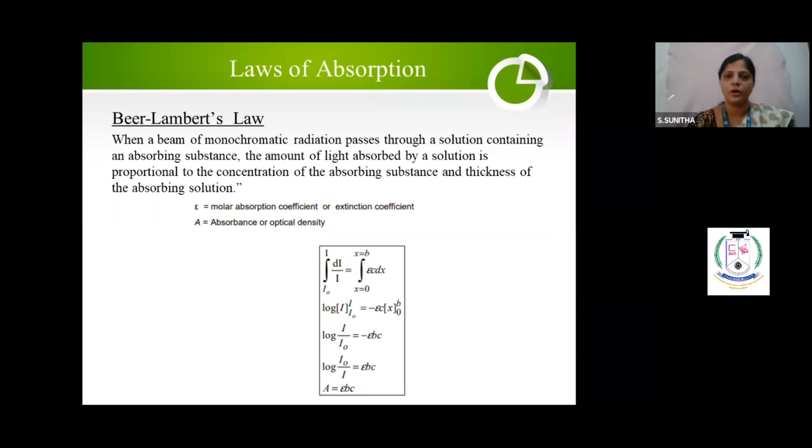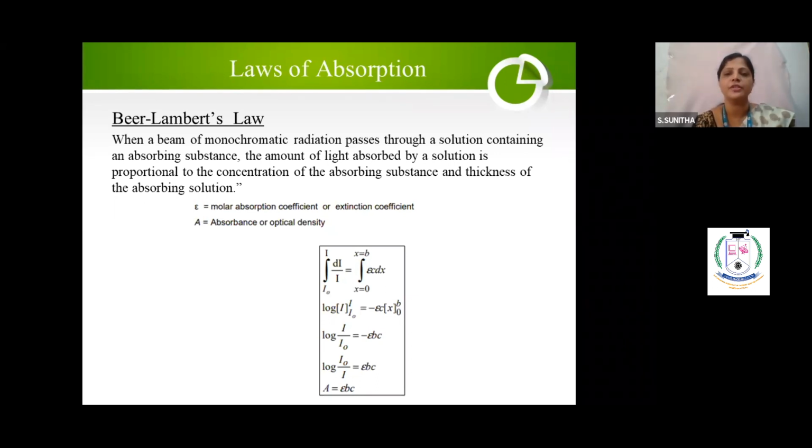What is A? Absorbance. So absorption of light in the transparent medium is proportional to both B and C. What is my B? B is the thickness of the absorbing substance, and what is C? C is the concentration of the absorbing solution. So this is called the Beer-Lambert law. I think I made it clear. Lambert means thickness. Beer means concentration. The Beer-Lambert law means it is proportional to both thickness and concentration of the solution.